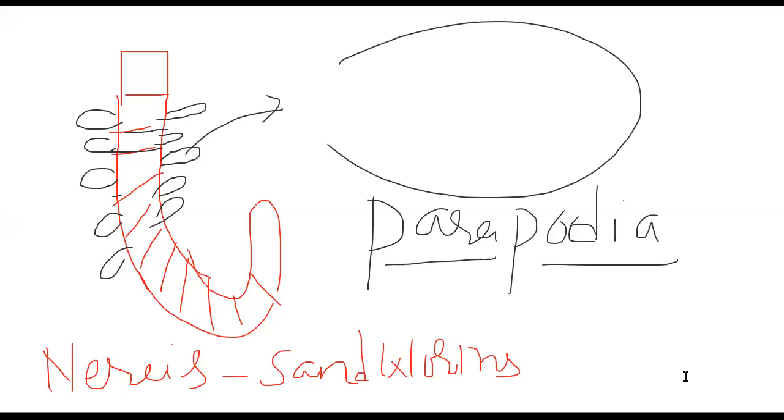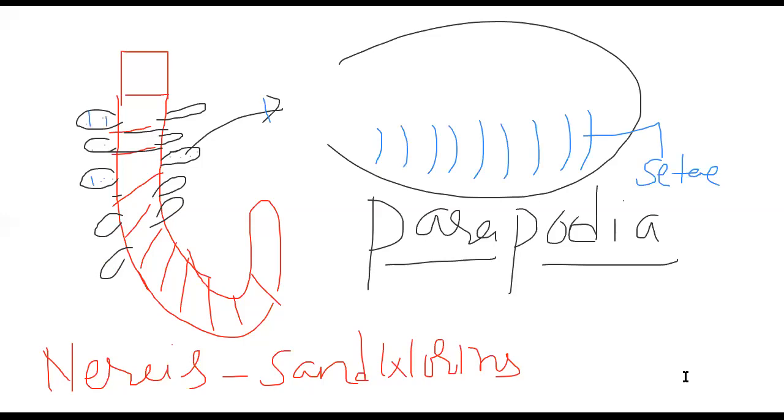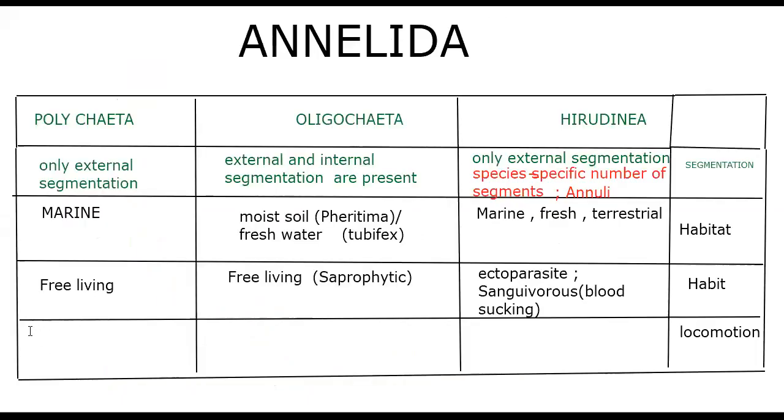So why did I bring this parapodium under the microscope? To see setae. Parapodia contain setae. You have to imagine that in every parapodium, setae are present. Parapodia contain setae for locomotion. That you need to remember. I am writing: parapodia contain setae for locomotion.